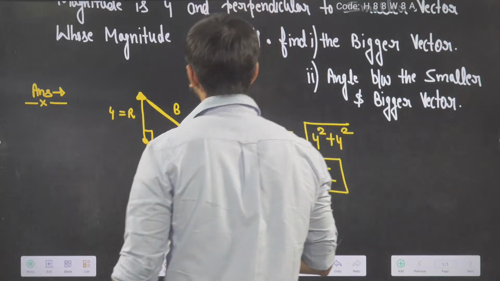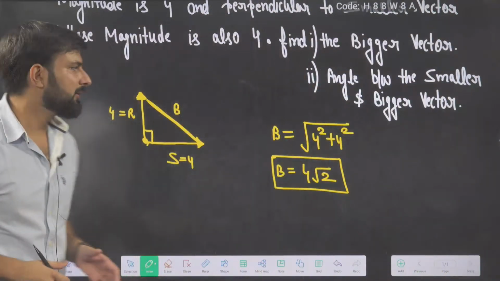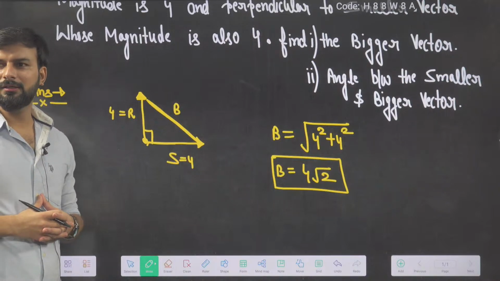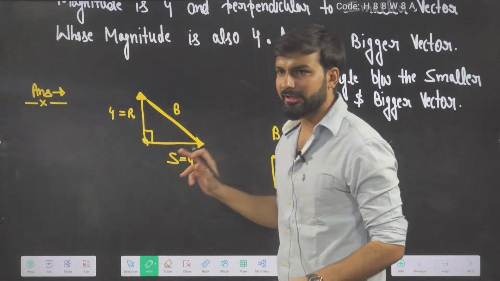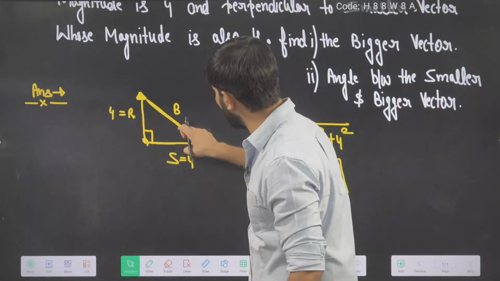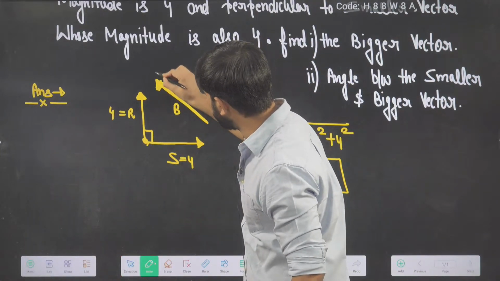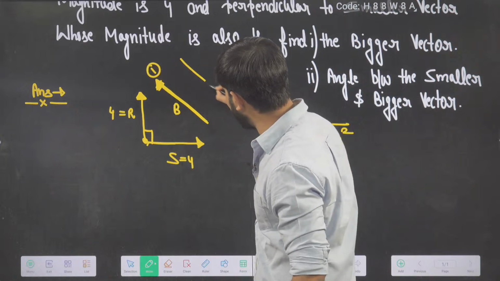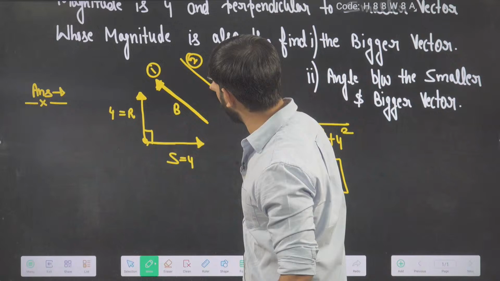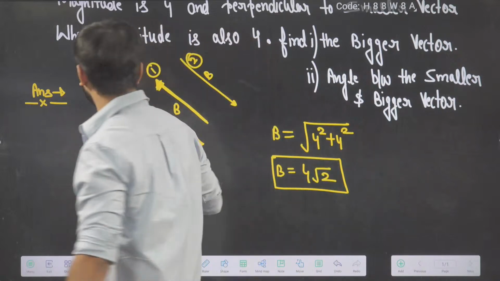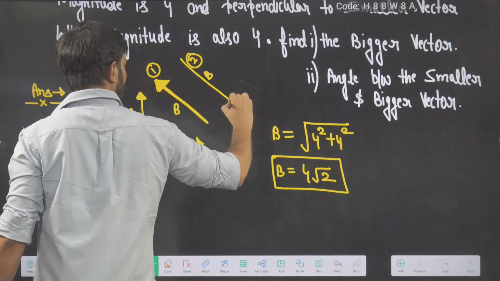Now the game comes here: the angle between the smaller and bigger vector. First of all, I am giving two options. I am drawing two options for the bigger vector. I am just moving this vector from here. I am drawing two arrows. One arrow this side, this is option 1, and this is option 2. Everyone has to answer. Pick which one is the correct arrow for the B vector, option 1 or option 2.